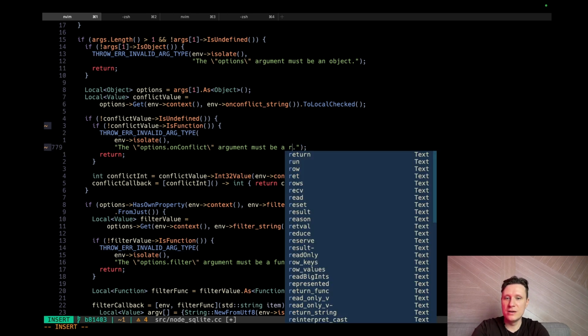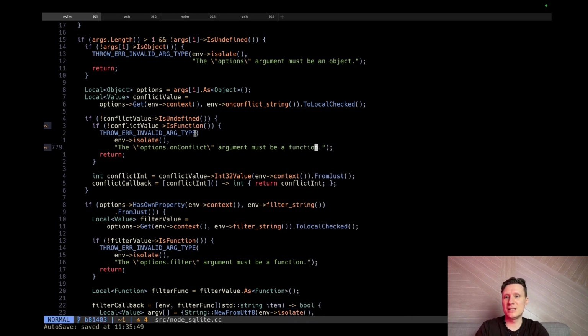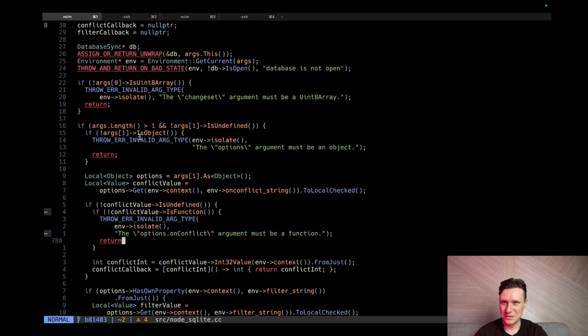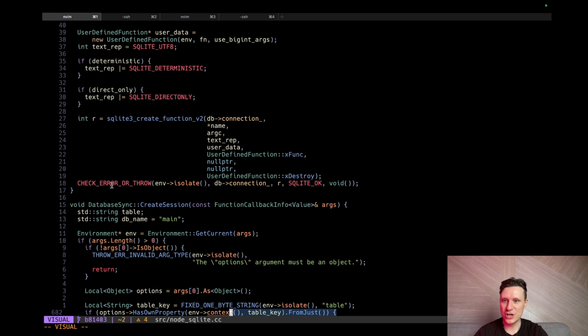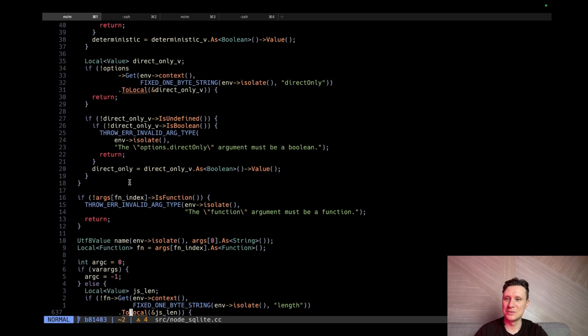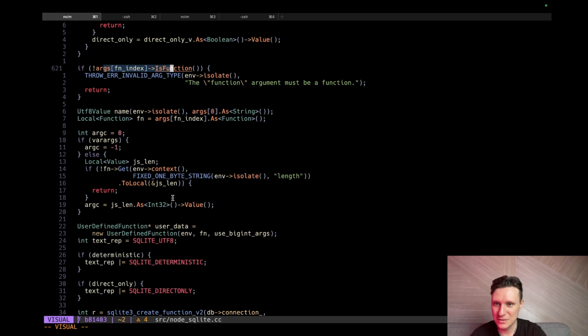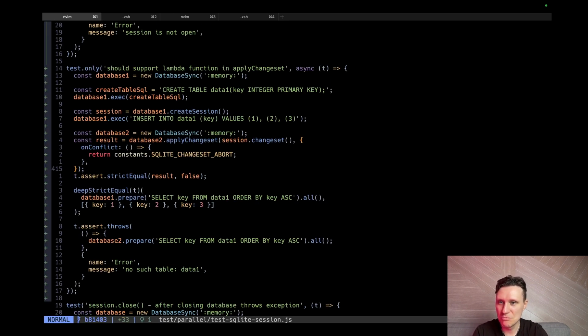Must be a function. But is this the most convenient way to assert stuff in C++? Guys, I don't know. But check error or throw. Why don't we use this one, for example? Why do we need to put an if? If is not very convenient. Do you know? Leave a comment why we do this.